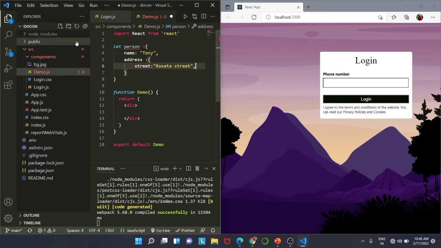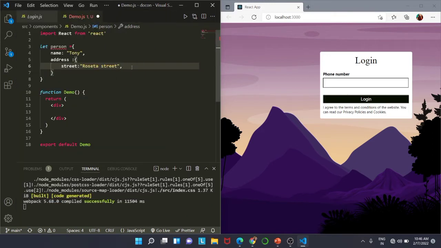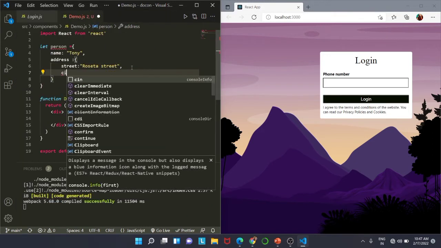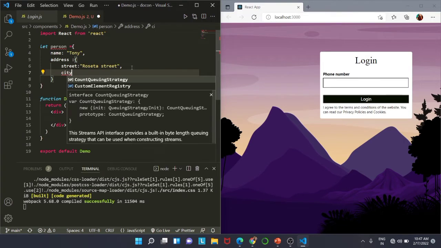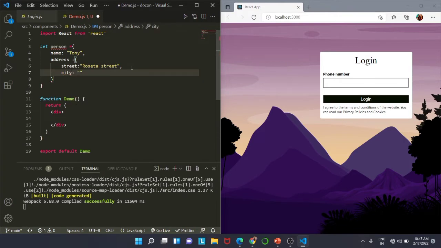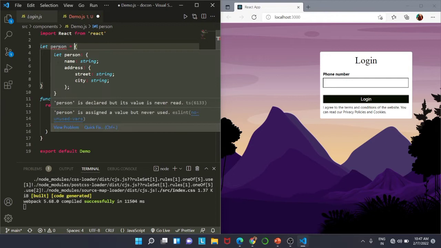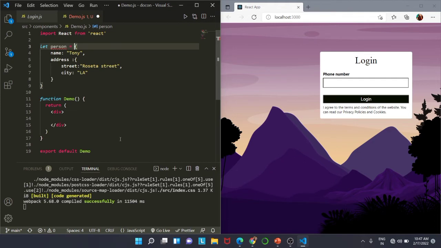Rosita Street, inside double quotes, and it has a city, LA. So this is our variable, and we are getting an error: person is declared but its value is never used. Okay, we will see about this later on.